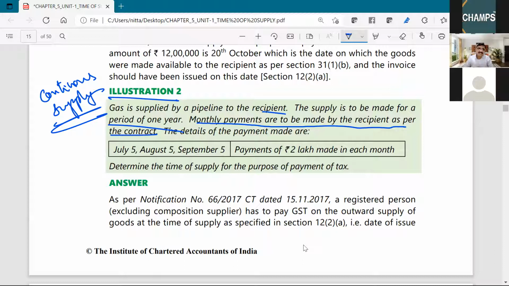Now in the given case, the payments are made on July 5th, August 5th, September 5th. So time of supply will be July 5th, August 5th and September 5th, for 2 lakh each.